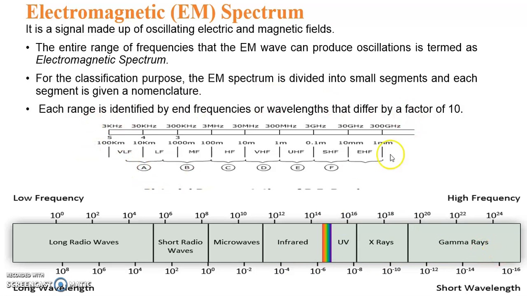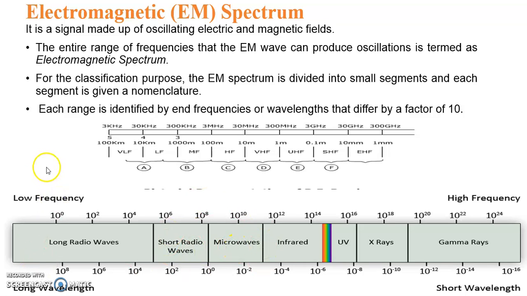Mainly for electronic communication, we use the radio frequency section up to the microwave section. And infrared to gamma rays are for medical and other application purposes. So for communication, only long radio waves, short radio waves and microwaves are used.